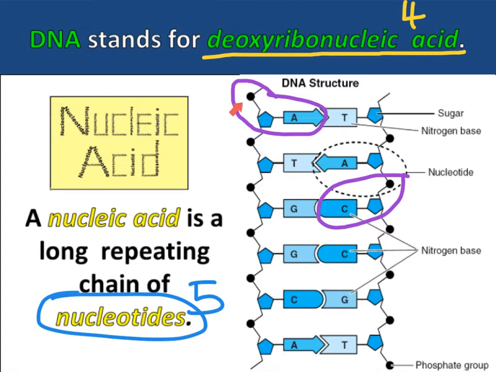Remember that circle is the phosphate group. It's made of the house, which is the sugar, and then a letter, which is the nitrogen bases. So circle, house, nitrogen bases. Circle, house, letter. Circle, house, letter.